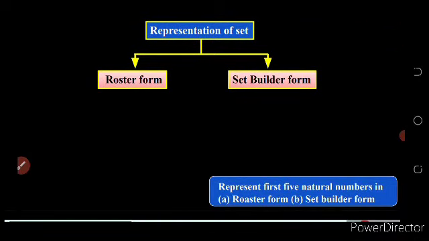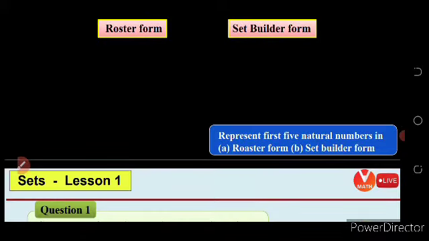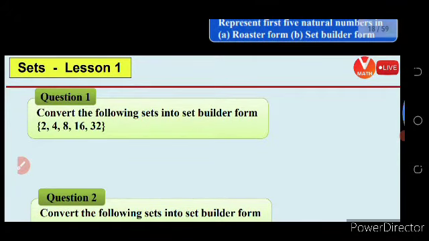Then comes the representation of a set. There are two forms for the representation of a set: one is roster form, another is set builder form. So the question here is: represent the first five natural numbers in roster form and set builder form. The first five natural numbers are 1, 2, 3, 4, 5. Then convert the following set into set builder form.